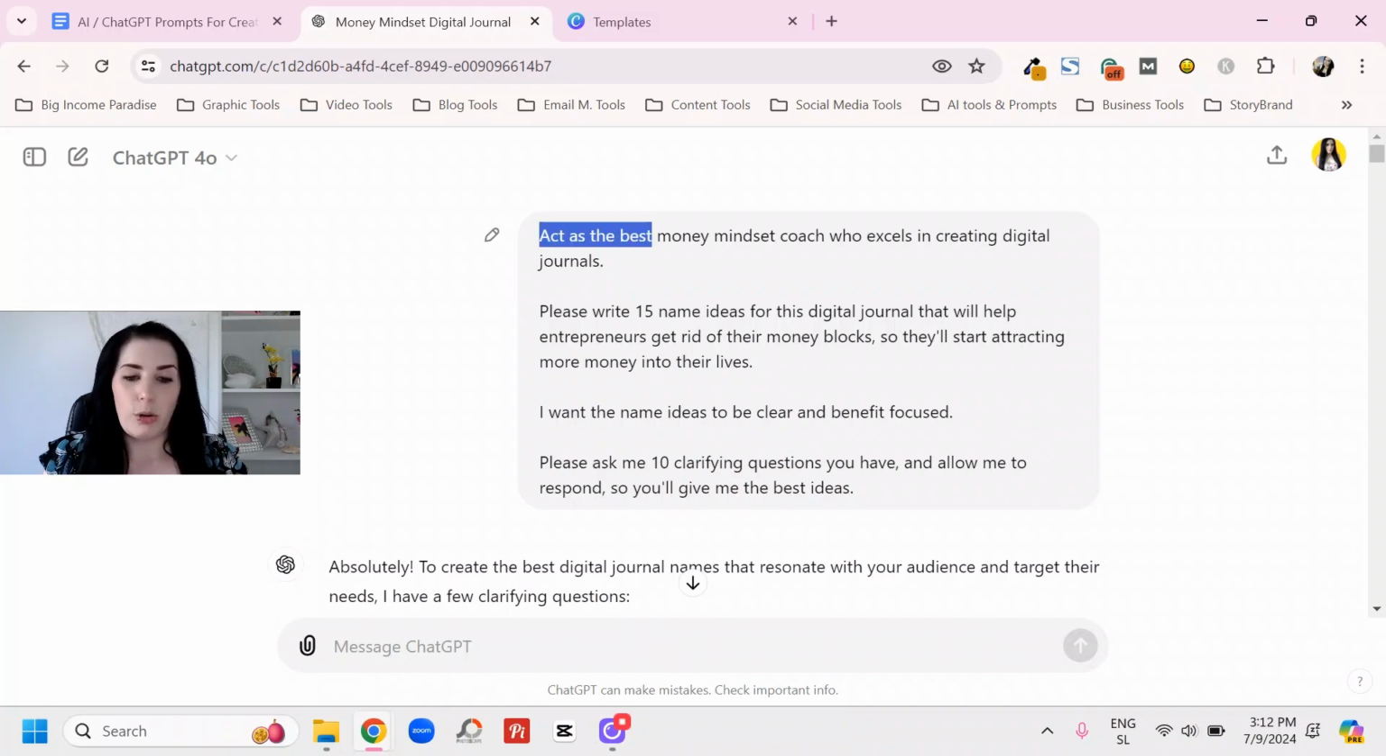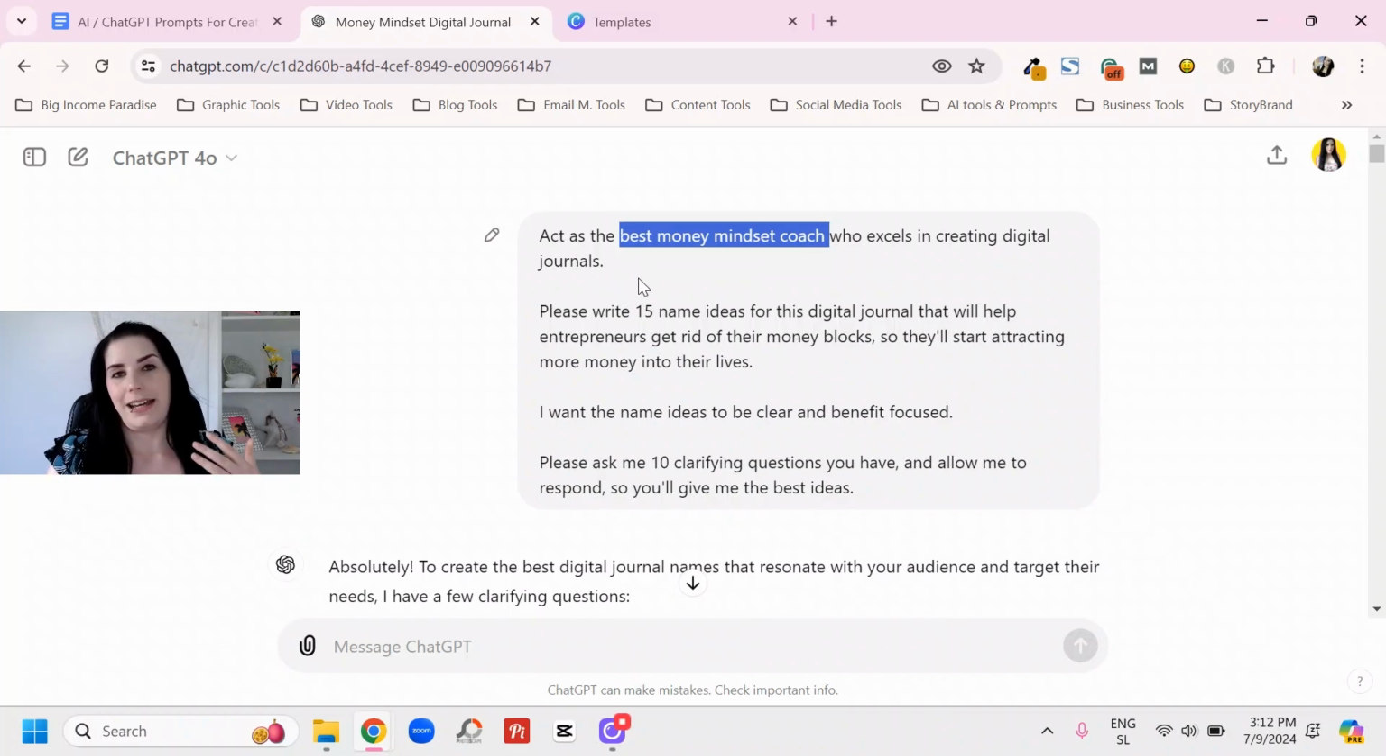So first, we told ChatGPT to act as the best money mindset coach, because we're going to do a digital journal for money mindset, okay? But you can use anything else in here. This is just an example. You can just say something like, act as the best weight loss coach who excels in creating digital journals, and you're going to give other information that I gave in here, because obviously we're creating a money mindset journal. But again, you can create any journal for any niche.